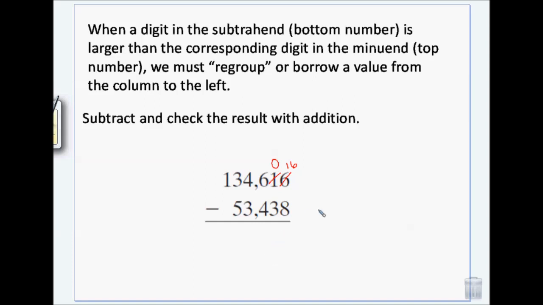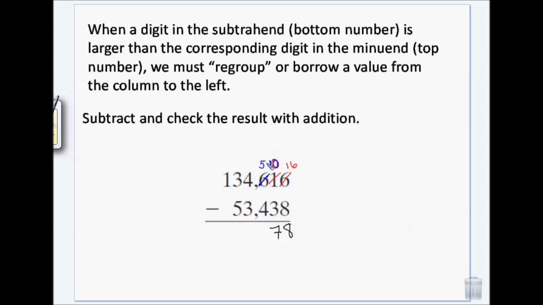Okay, and I can take 16 minus 8, and that gives me 8. But now I'm in a situation where I have 0 minus 3. I have to borrow again, because I can't take 3 away from 0, so I have to borrow 1 from this 6, which leaves me with a 5. And I'm going to give it to this 0, and that's going to make it a 10. So 10 minus 3 is 7.